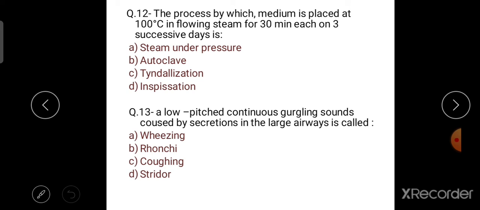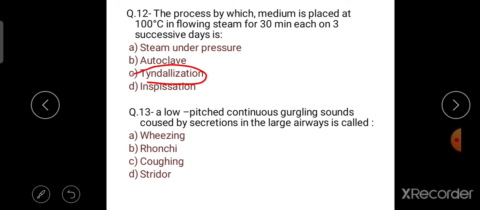Question number 12. The process by which medium is placed at 100 degrees Celsius in flowing steam for 30 minutes each on 3 successive days. So the options are steam under pressure, autoclave, tyndallization, inspissation. So the right answer is option number C.